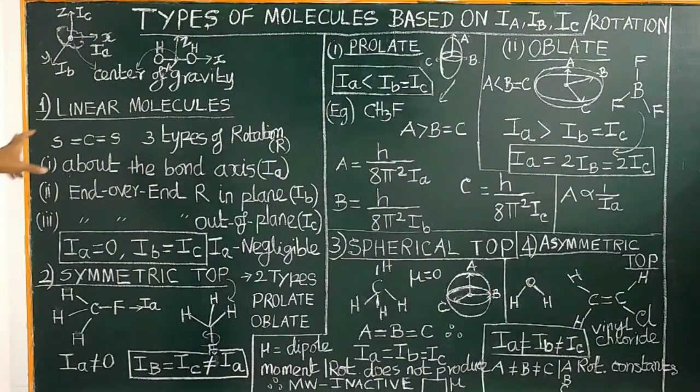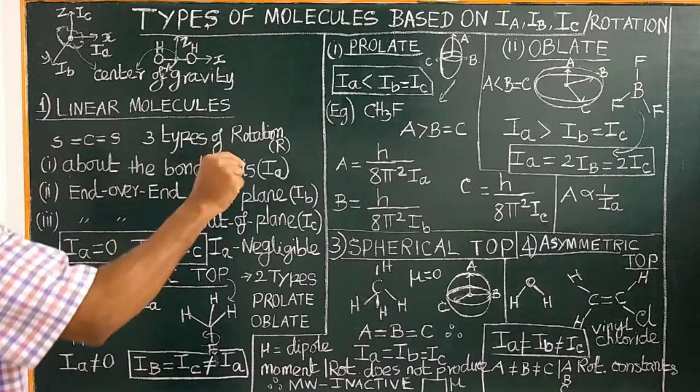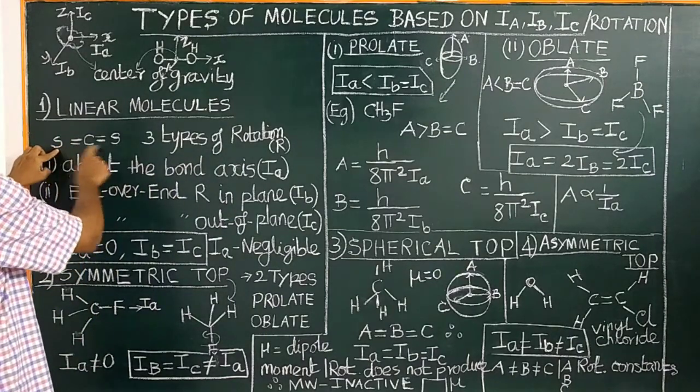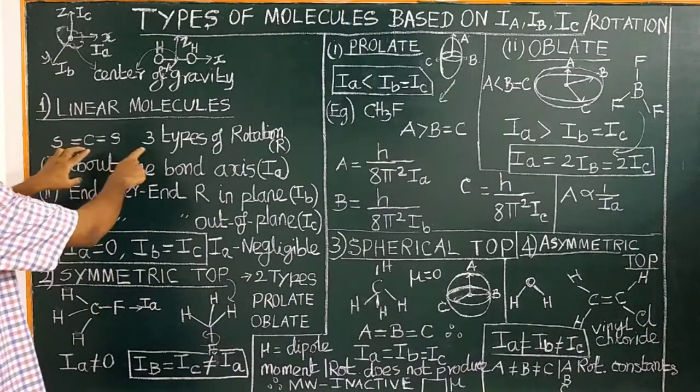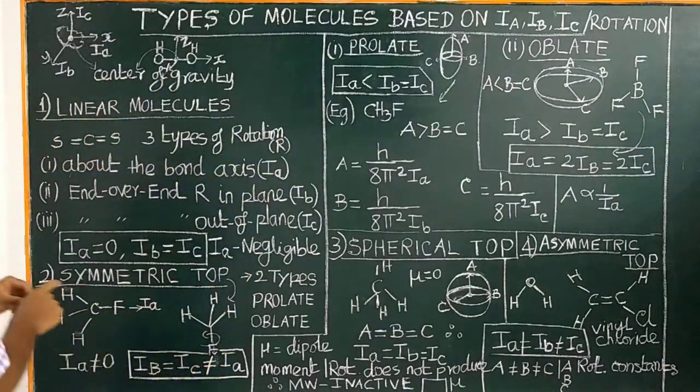Let us first study linear molecules. In linear molecules, the atoms are arranged in a straight line. In a linear molecule, there are three types of rotation.